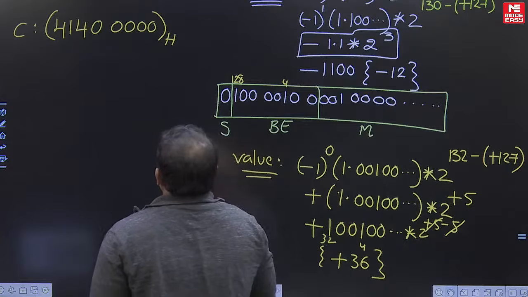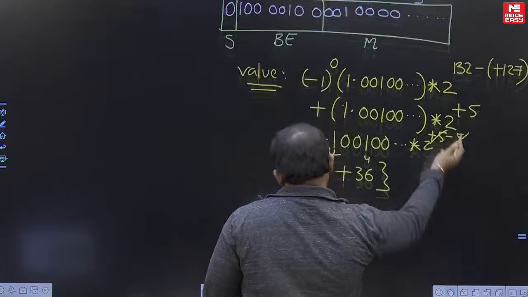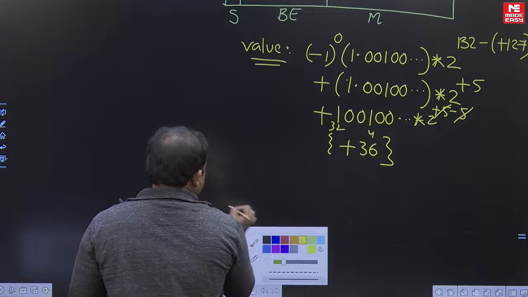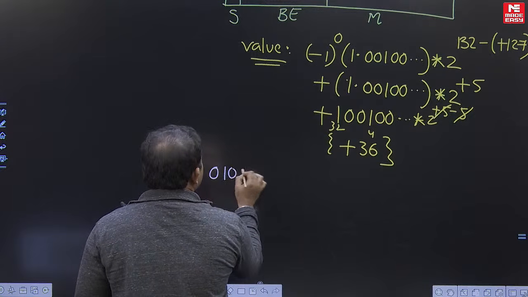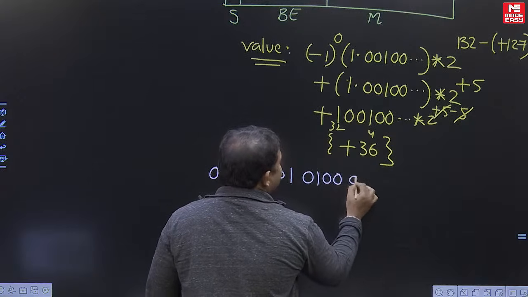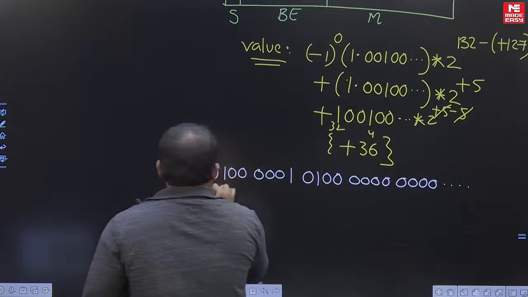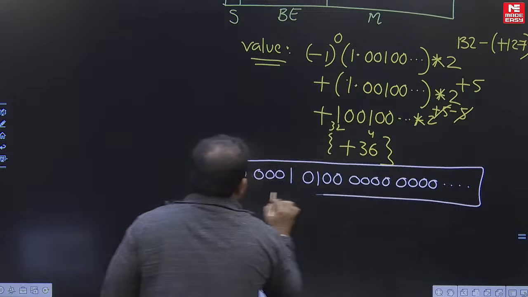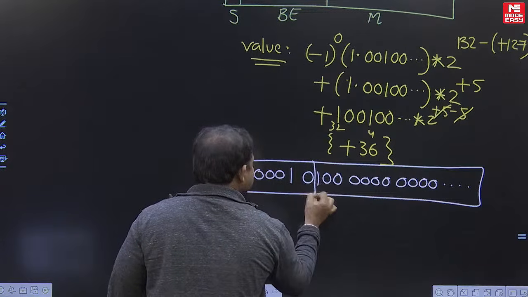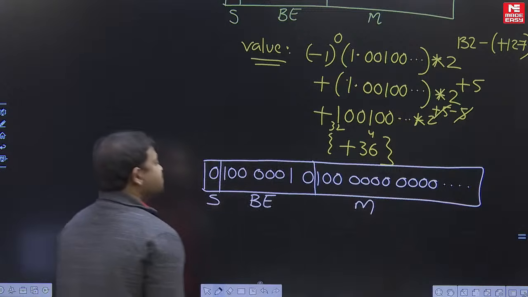Now come to the C value. C given in the question as 414 and so on. Binary value 0100 0001 0100 0000 and remaining all are zeros. Is it clear? Like this and so on. 32-bit format, 1 bit and 8 bits, 23 bits: sign, biased exponent, mantissa. Alright.